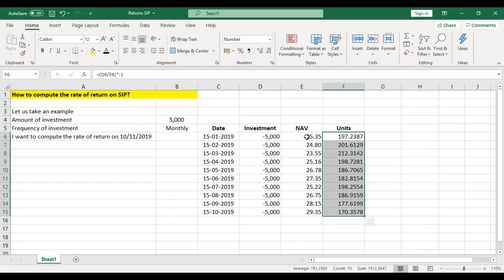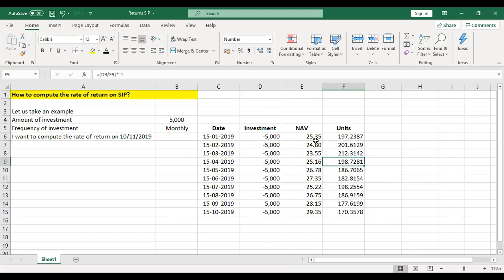So you can see that when the NAV came down from 25.35 to 24.80, I was able to buy more number of units. With a further decline in NAV, I bought more number of units, and when the NAV went up, the number of units purchased by me came down.